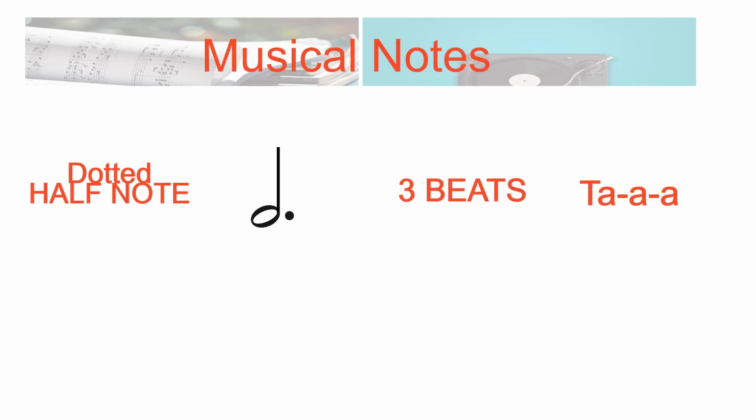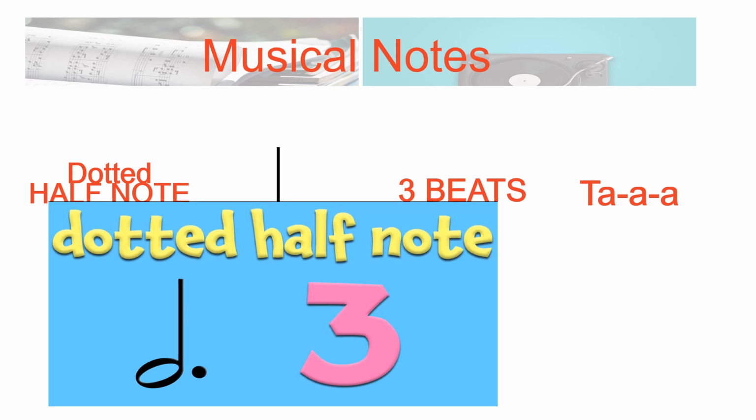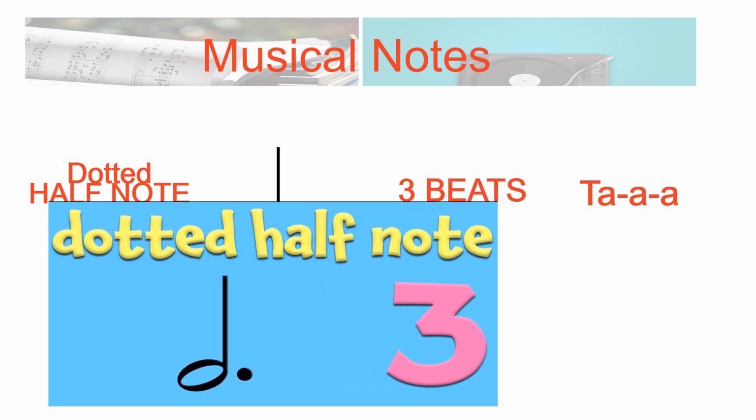How do you call these notes? Correct. Dotted half note. What do you think is the value of a dotted note? Very good. A dotted half note has 3 beats like this. Why does a dotted half note receive 3 beats? Very good. A half note receives 2 beats, and the value of the dot is half the value of the given note, which is 1 beat.